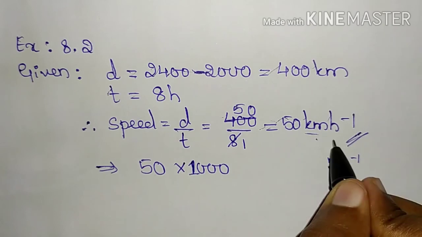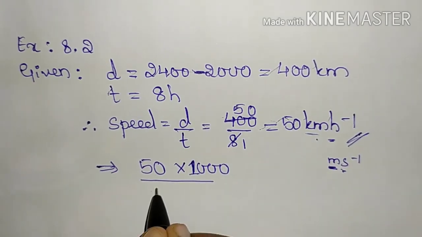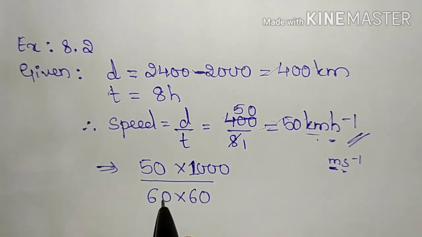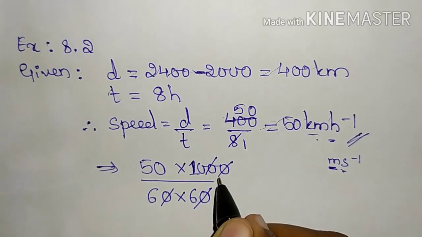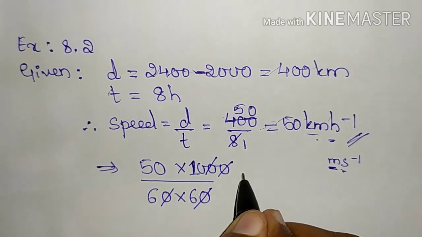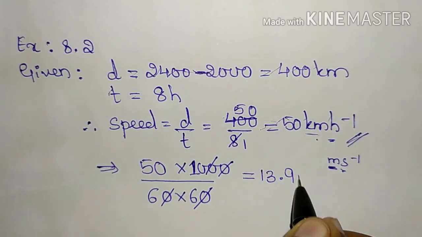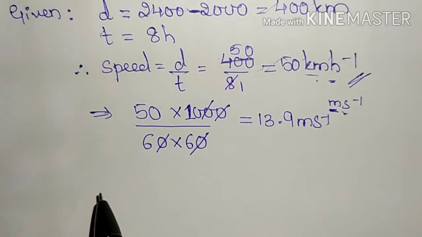And how many seconds make an hour? Divided by 1 hour has 60 minutes and 1 minute has 60 seconds. So it is 60 into 60. The zeros cancel out. We get the answer to be equal to 13.9 meter per second.